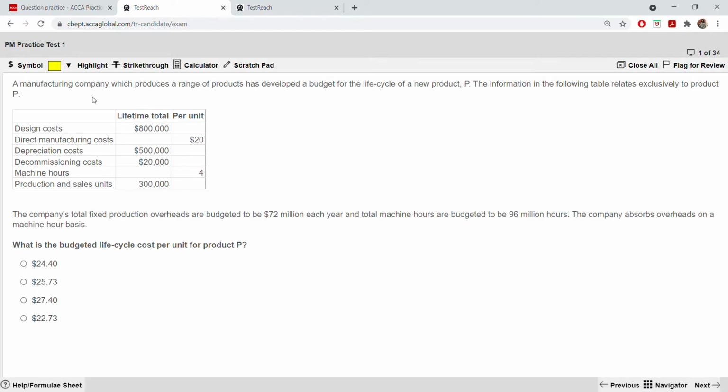A manufacturing company which produces a range of products has developed a budget for the life cycle of a new product P. The information in the following table relates exclusively to product P. You have been given the total fixed production overhead budgeted to be 72 million each year, and the total machine hours 96 million hours. The company absorbs overheads on a machine hour basis. What is the budgeted life cycle cost per unit for product P?